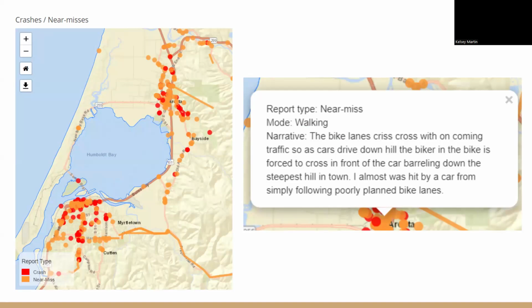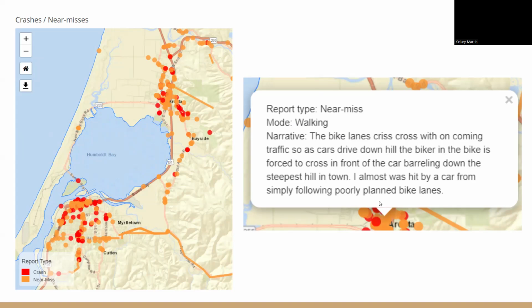So the reason that we encourage people to write narratives in these reports is if this person had not written this narrative here, all we would have been able to see is near miss and walking. So while that is still useful information, it's much more useful when there's a narrative here and we can understand what specifically is going on at this location.